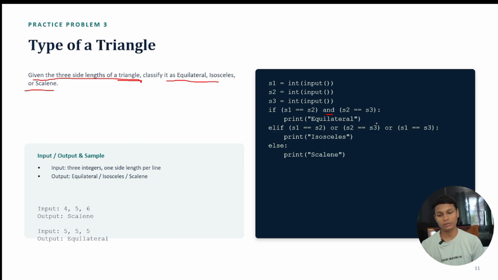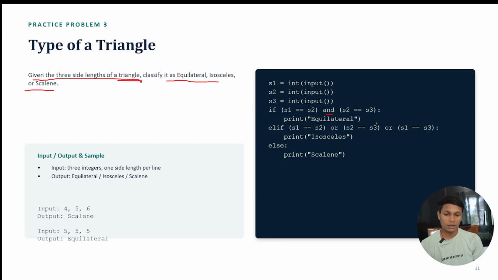How do we handle the isosceles triangle? For an isosceles triangle, any two sides will be equal. It is not required that every side or every angle be equal, so that is not needed here. So we simply write elif, because if you write if, after that if, after that if, it will check all the if conditions.